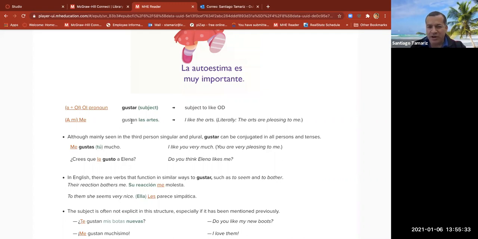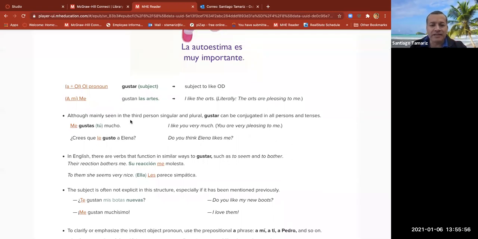Now, las artes, because it's plural, we say gustan. Las artes gustan. ¿A quién? A mí. Gustan is conjugated with las artes, not with me, which is the subject and is placed at the end. Okay, vamos a ver una vez más.